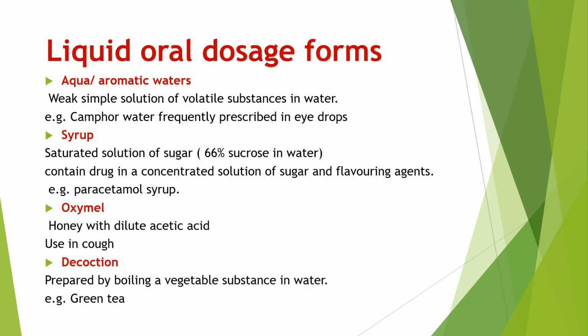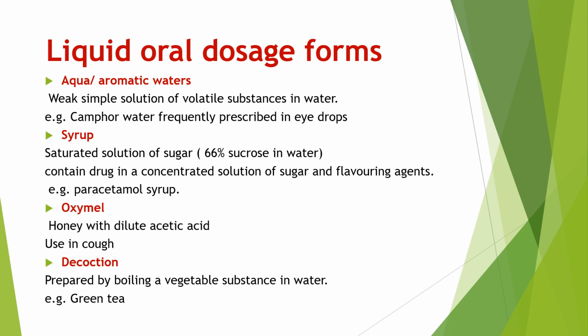Now coming towards liquid oral dosage form. There are different types of liquid oral dosage form. We will see one by one. First liquid oral dosage form is aqua or aromatic water. This aromatic water, it is a weak simple solution of volatile substance in a water. Example is camphor water, which is frequently prescribed in eye drops. Another example of aromatic water is rose water. Okay, aqua or aromatic water, it is a weak simple solution of volatile substance in a water.